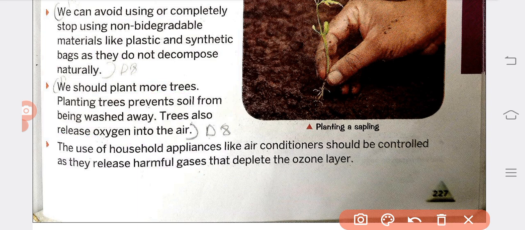Next, the use of household appliances like air conditioners should be controlled, as they release harmful gases and deplete the ozone layer. Modern homes have air conditioners, so their use should be controlled as they give out harmful gases that affect the ozone layer.